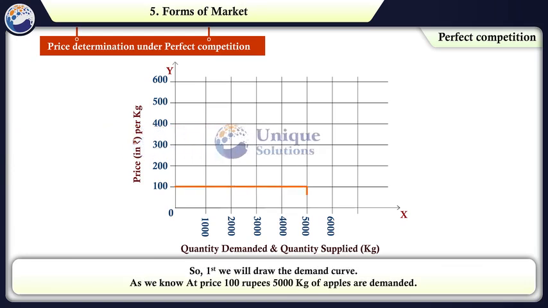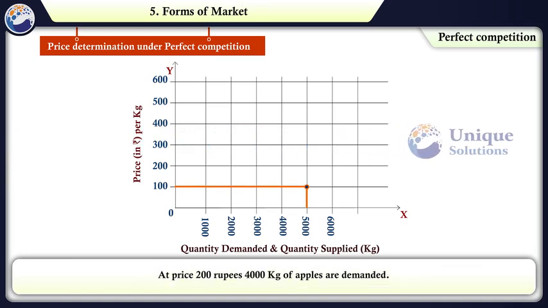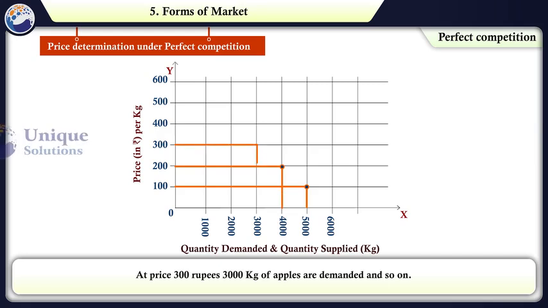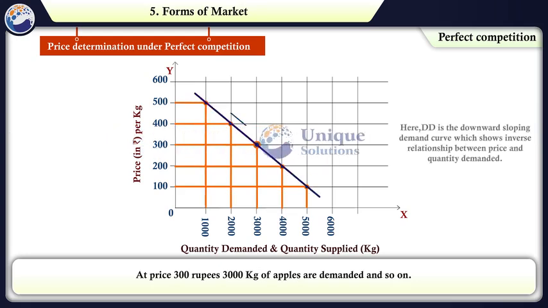At price 100 rupees, 5000 kgs of apples are demanded. At price 200 rupees, 4000 kgs are demanded. At price 300 rupees, 3000 kgs are demanded, and so on.